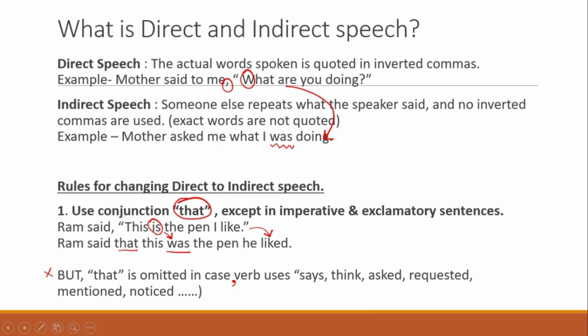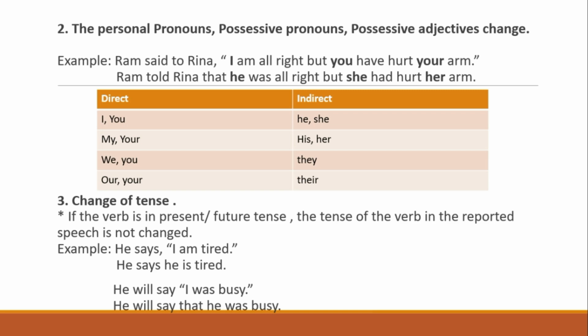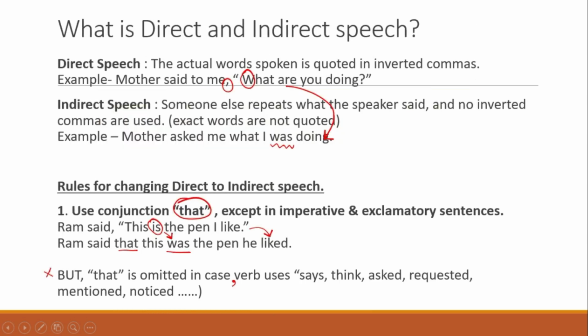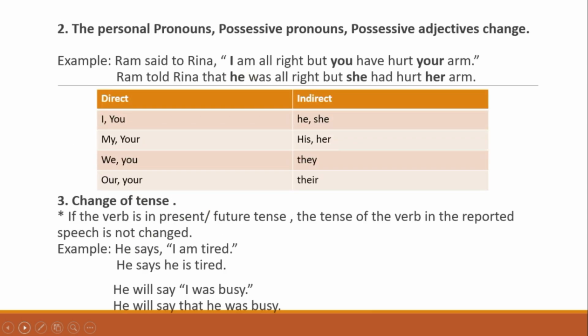Now let's go further and see other rules. Now before we see the change of tense here, I just want to show you this example. He says, "I am tired." So he says he is tired. So if you see here, the conjunction that was not used. Correct? So that is what I said. If the verb uses the word says, think, asked, requested and so on, we are not going to use the conjunction that. It is omitted, not necessary.